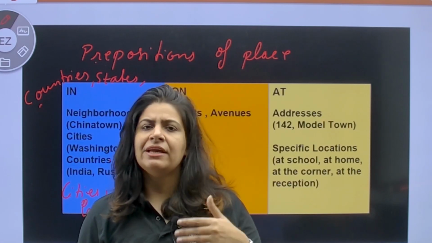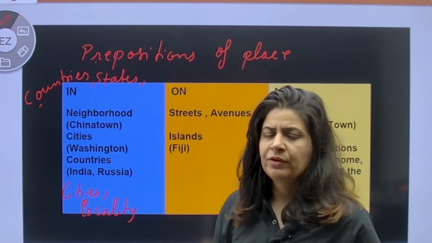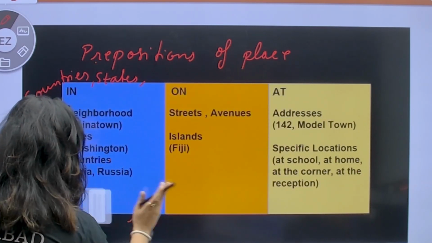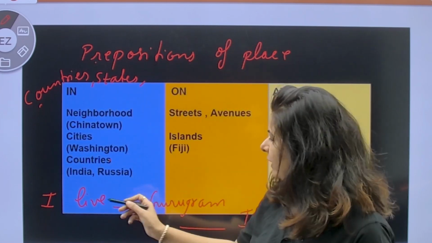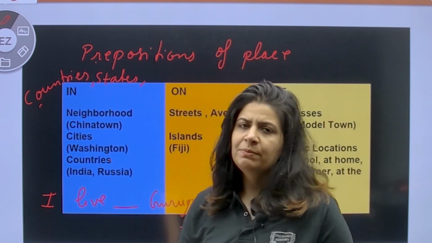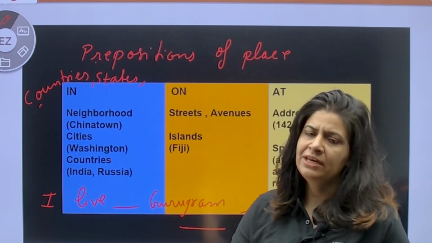Now with this there comes another concept. What if two places are mentioned to you? What will you do? For example, if I give you an example, what will you fill? Will you fill in both the places? Because as we are doing the concept that whenever the name of a city, country, state or locality comes, we have to use in.